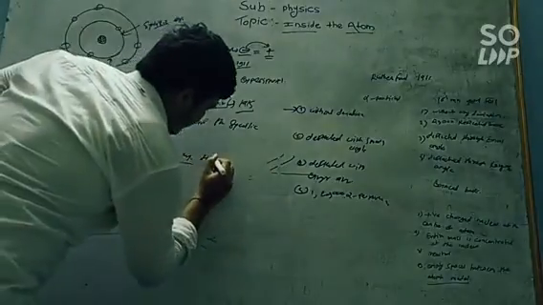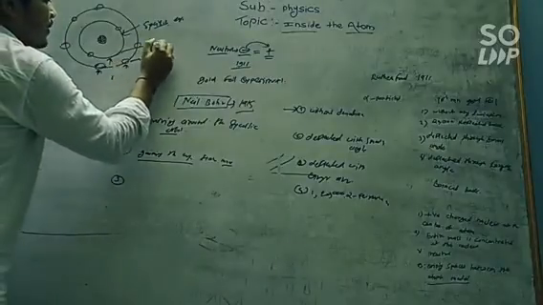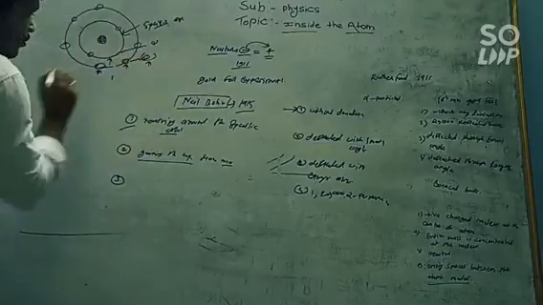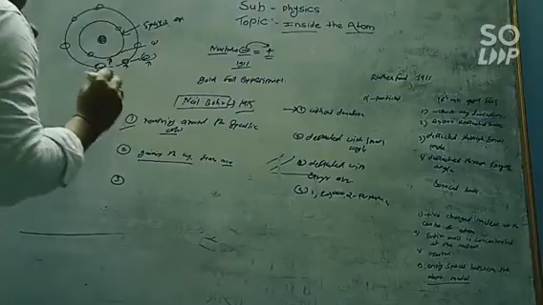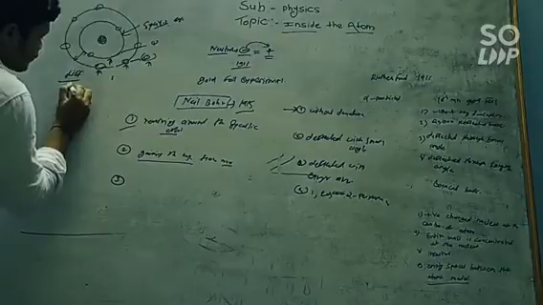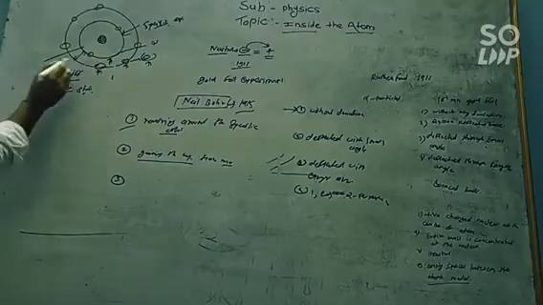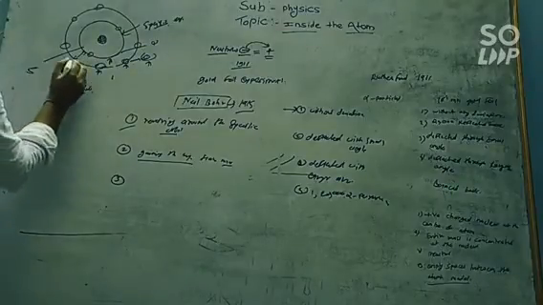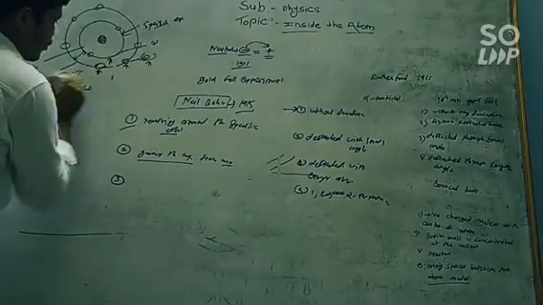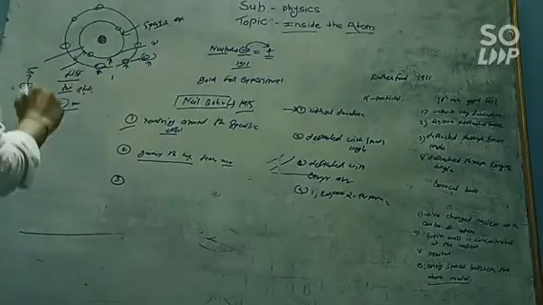Now, how much energy does this electron need? For example, this is the second orbit and this is the first orbit. How much energy is required by the second orbit electron to jump into the first orbit? This is the energy difference between these two shells or orbits. Suppose the energy of the first orbit is 5 and the energy of the second orbit is 3, then there is a difference of 2. So if the electron gains the energy of 2, measured in electron volts,